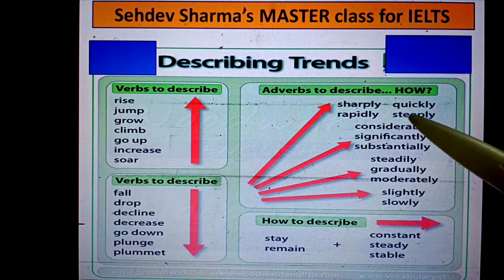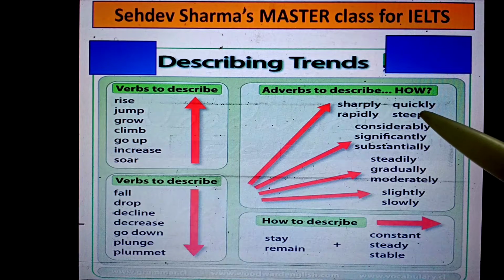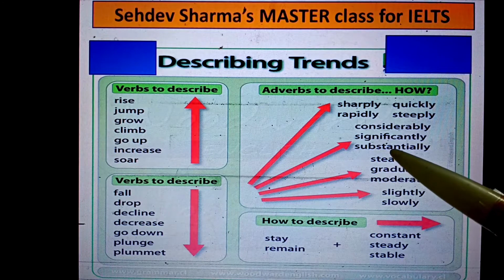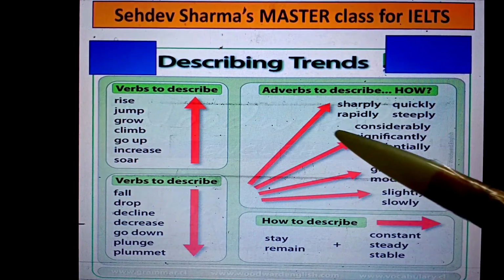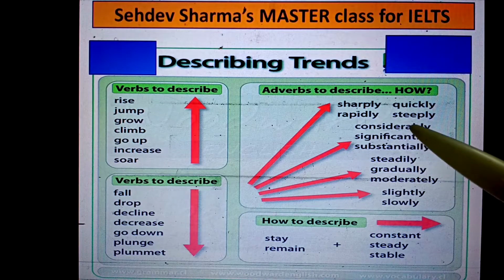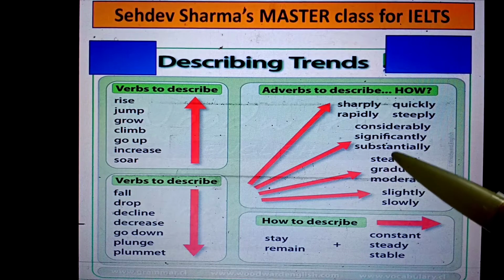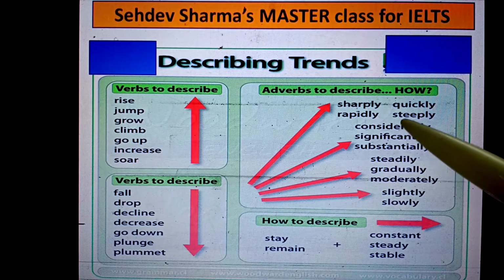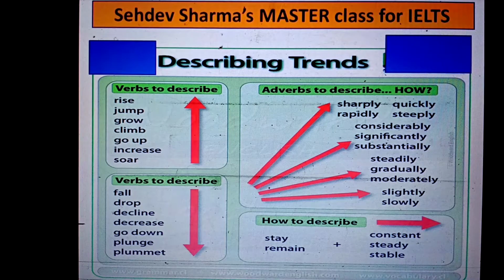We can also use the word steeply increased. I cannot use substantially. So please keep these things in your mind before you analyze the data and use the right adverbs at the right place, then we will be able to do it more peacefully and we will have better scores.